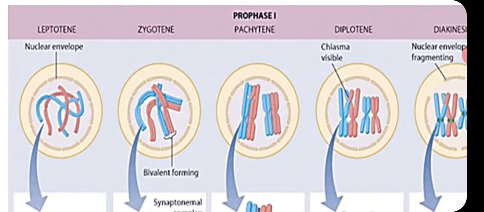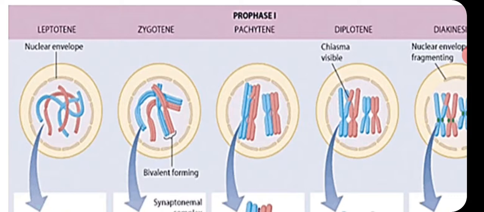Let's come to the zygotene stage. The characteristic feature of zygotene is the pairing of homologous chromosomes. Zygotene means yoked thread, a little bit dense.